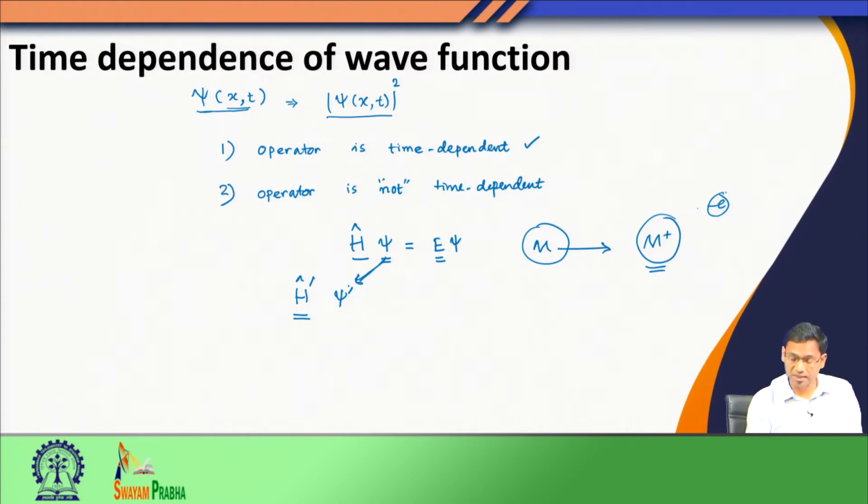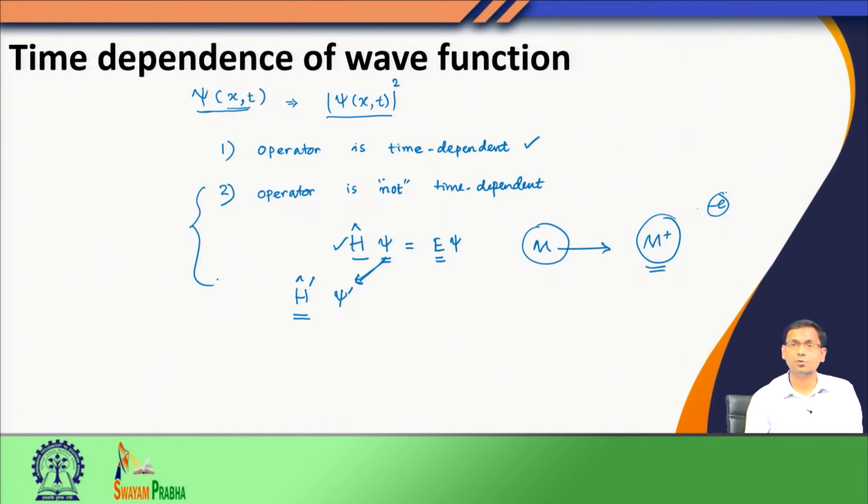psi prime. So, here even when my Hamiltonian itself does not have an explicit time dependence, still the wave function changes with time. So, there can be a time dependence of the wave function even when I am considering a Hamiltonian or, to be more general, an operator which does not have explicit dependence on time. Our discussion is mostly on systems like this, where operators do not have explicit time dependence, and we would see how the properties of the system would change in time.